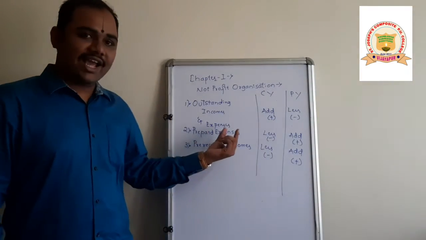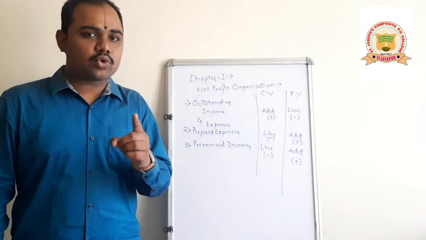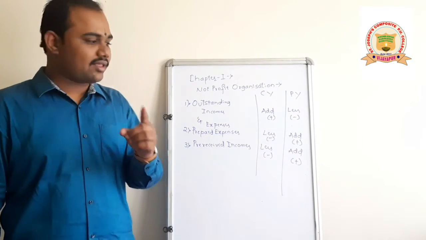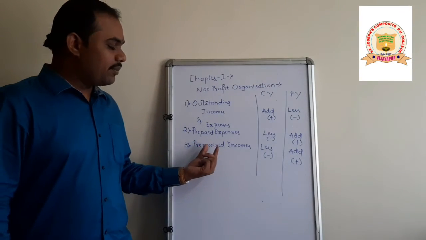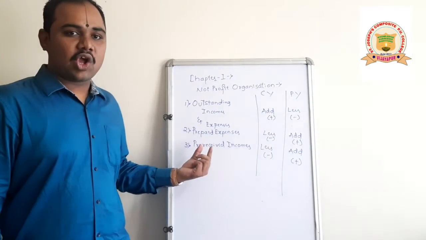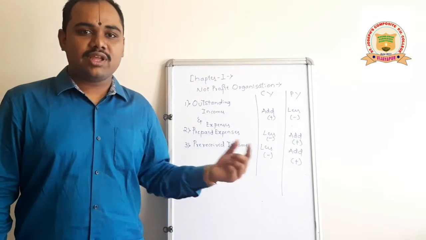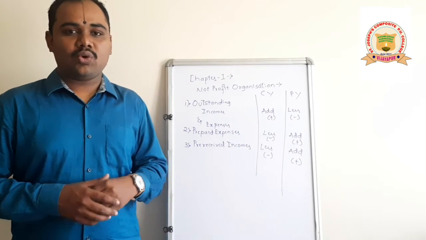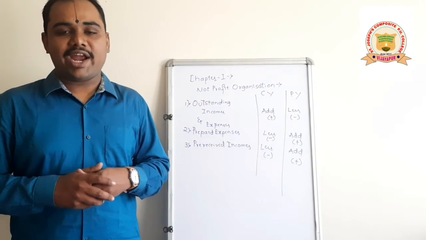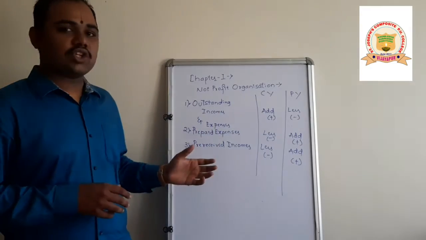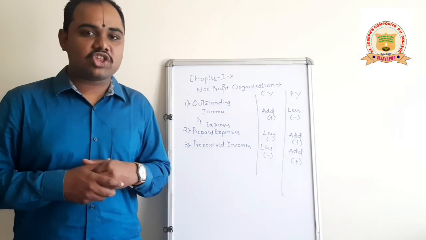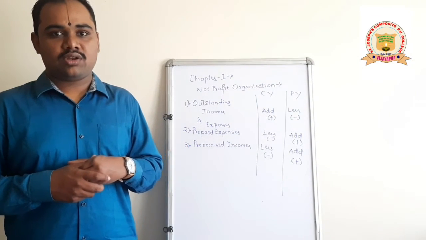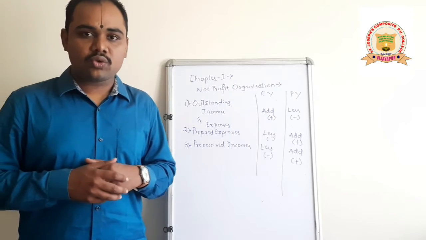If they are prepaid expenses, always take prepaid expenses at the asset side. If they are incomes received in advance or pre-received incomes, then you have to take it at the liability side. So like this, we have to adjust all these adjustments in the income and expenditure account and the balance sheet. Is it clear for you? Fine.